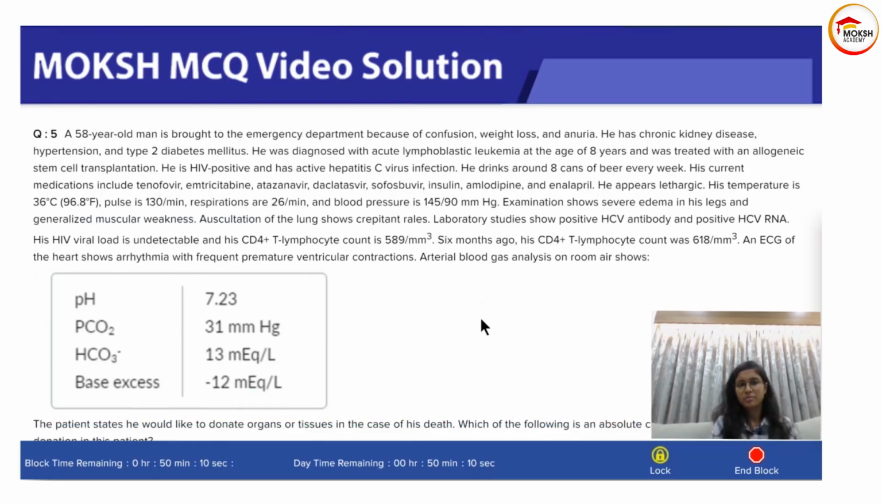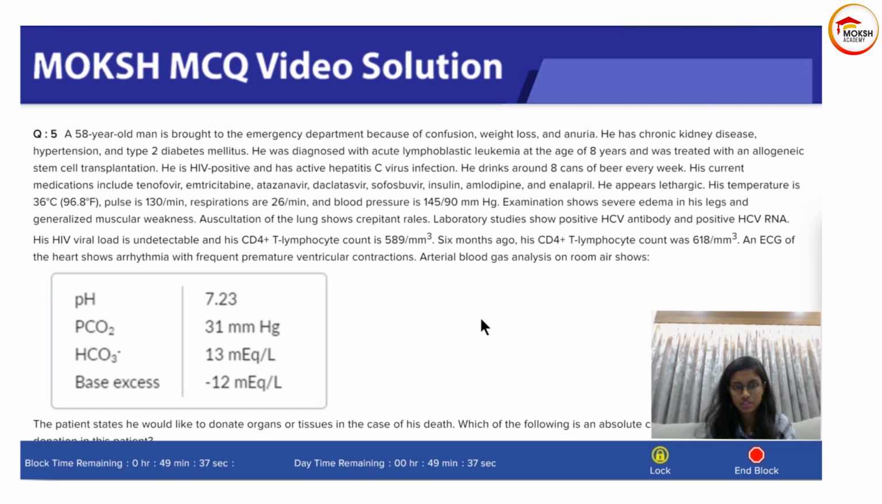A 58-year-old man is brought to the emergency department because of confusion, weight loss, and anuria. He has chronic kidney disease, hypertension, and type 2 diabetes mellitus. He was diagnosed with acute lymphoblastic leukemia or ALL at the age of 8 years and was treated with an allogenic stem cell transplantation. He is HIV positive and has active Hep C virus infection. He drinks around 8 cans of beer every week.